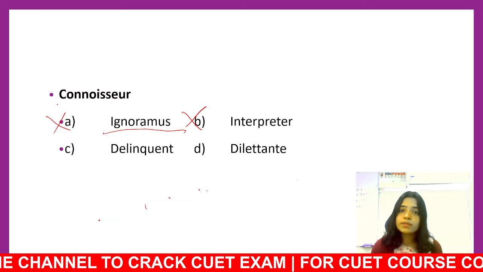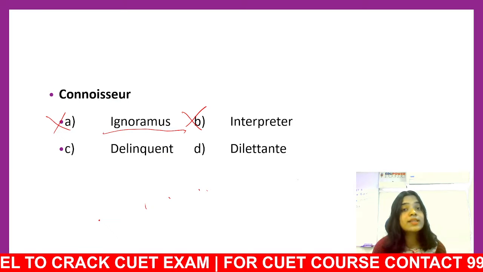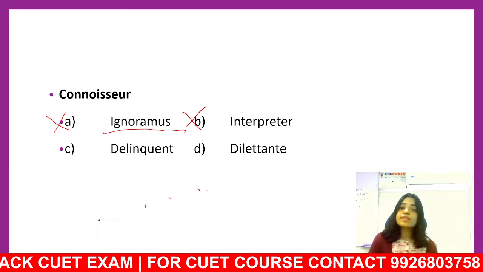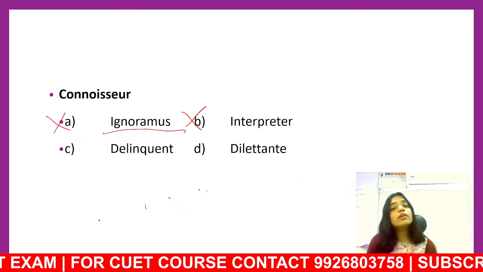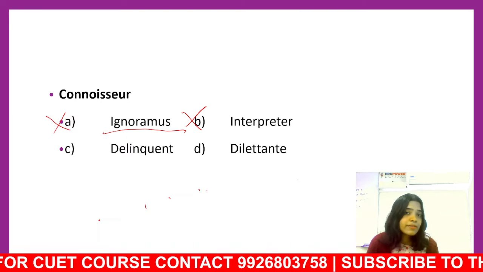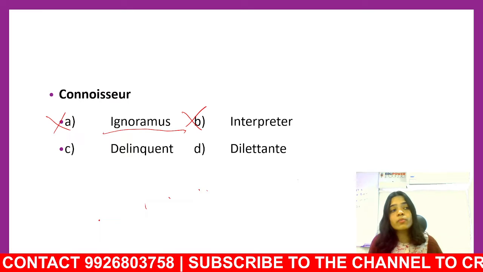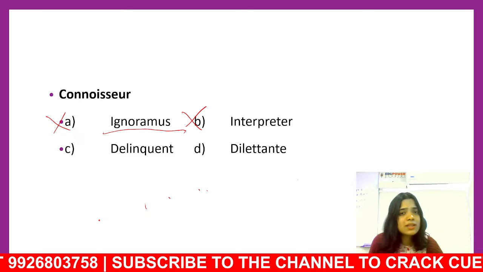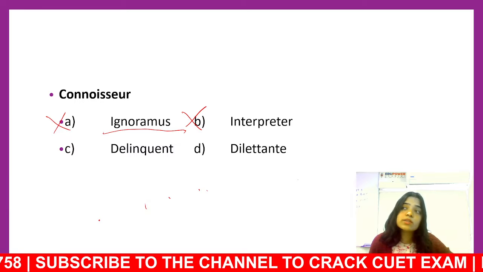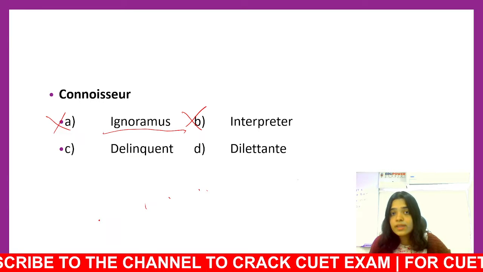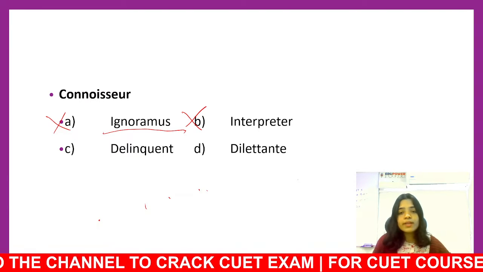Let's go for the third part, which is a delinquent. Who is a delinquent? Delinquent is someone who does petty unlawful things. So when someone thieves, he is a delinquent. A delinquent employee is someone who does little unlawful things in the office. Someone who has gone against the law is delinquent. Can connoisseur be a delinquent? No.